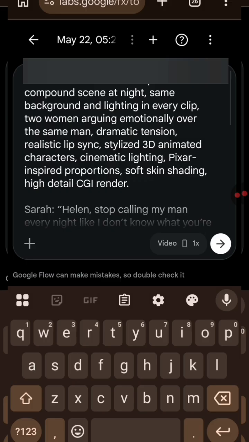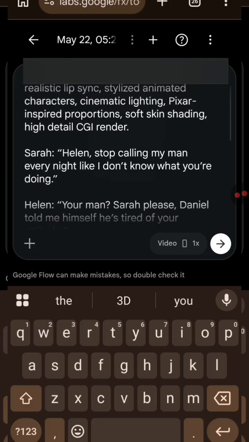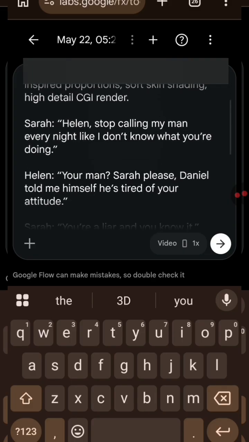Now, I want to take away this 3D here, where they say stylized 3D animated character. I don't like it. I want to remove the 3D there. Now I will go up here and look at the conversation between Sarah and Helen. Who is Sarah? I need to let Google Flow AI know who Sarah is and who Helen is. From our prompt in ChatGPT, the first scene, we said Sarah should be wearing red crop top, and Helen should be wearing blue dress. So I'm going to specify that here.